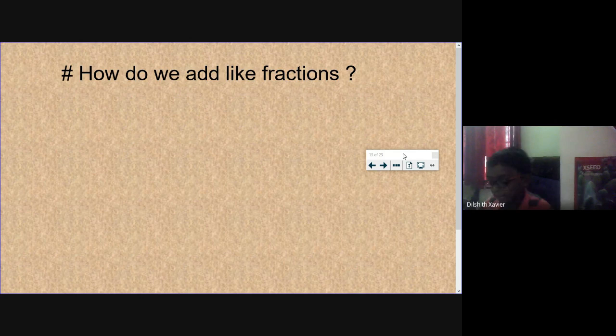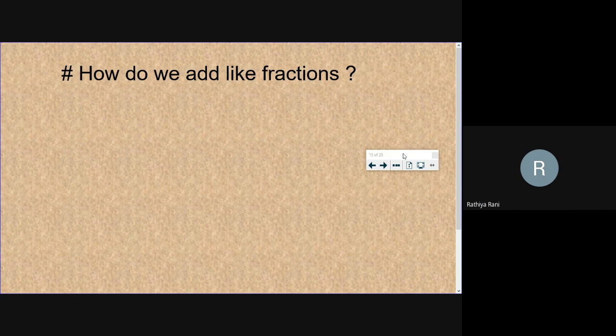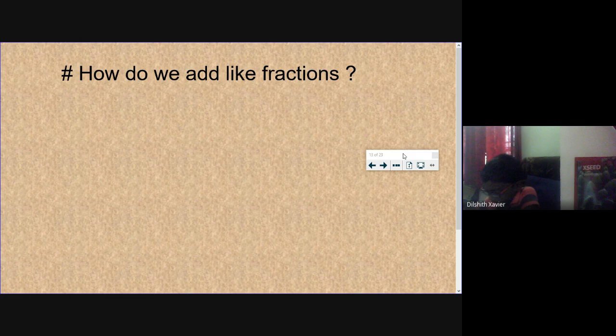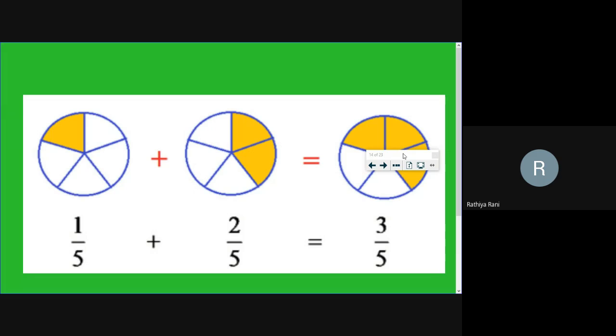Yes, ma'am. Like fractions means, ma'am, should I say with a diagram? You just explain the procedure. Yes, ma'am, if the question is... Do you want the question also? Oh, okay. I will give one question. Explain this question, Dilshit.